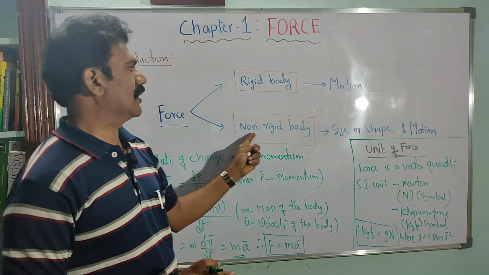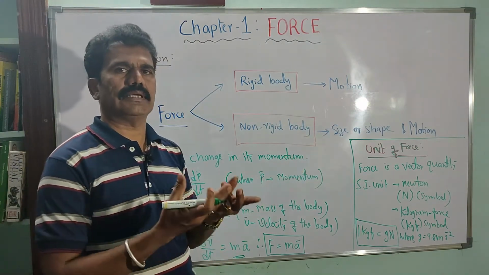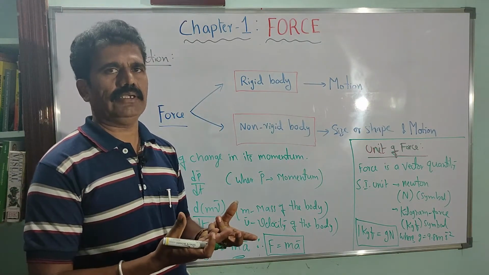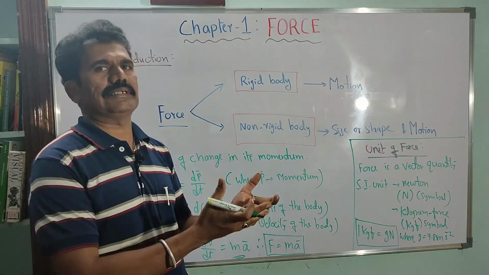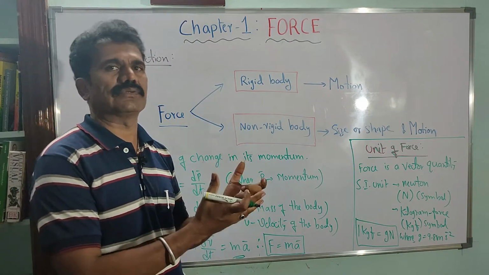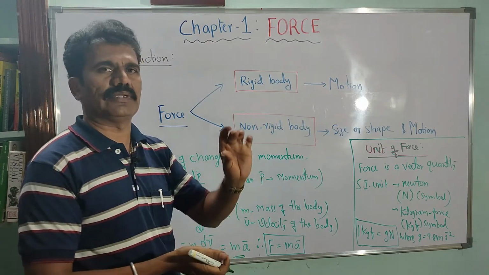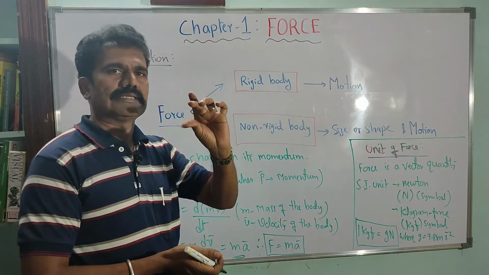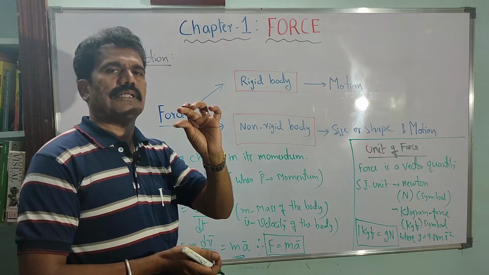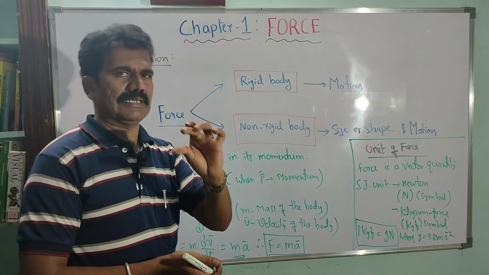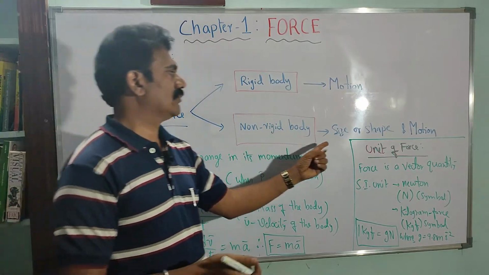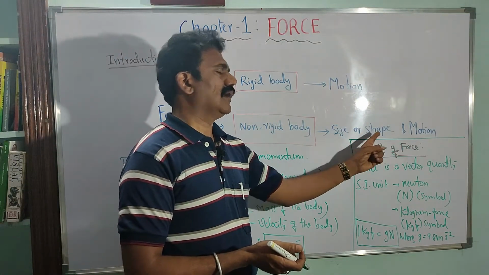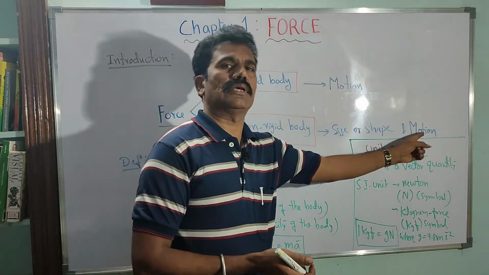Similarly, consider a non-rigid body, such as wet clay. When you apply force on the wet clay, what happens? Automatically it changes its shape, and even its size can change. For example, an eraser can be compressed by applying certain force. It changes its shape. So when force acts on a non-rigid body, there may be a change of size or shape, as well as motion.